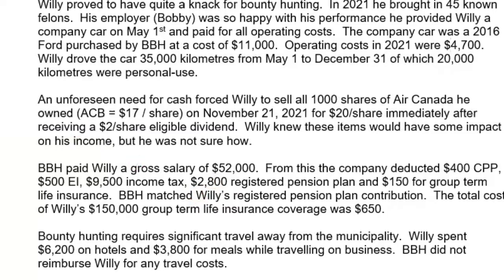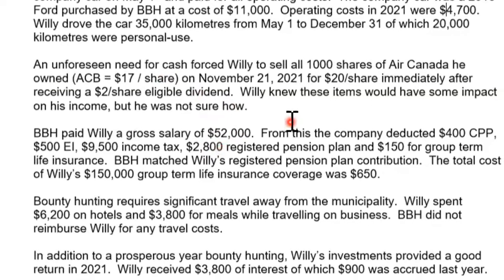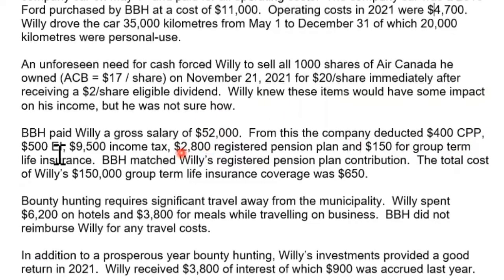It is one of the few deductions that is permitted, so we are going to make that a deduction. Remember, anytime we see a tax number, we're looking at, okay, is it taxable, is it deductible, or does it have no effect on taxes? There are only three possibilities. In this case, this is one of the limited deductions that employees can deduct from their employment income. Cool. So we've got the 2,800, and 150 bucks for group term life insurance.